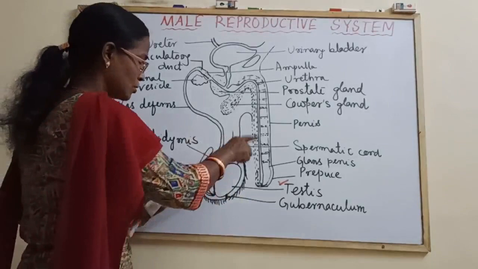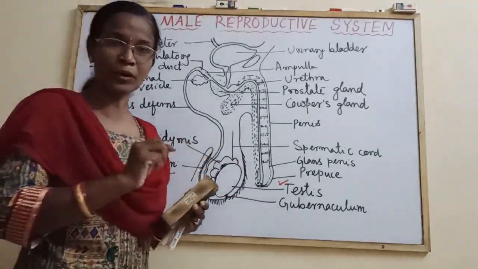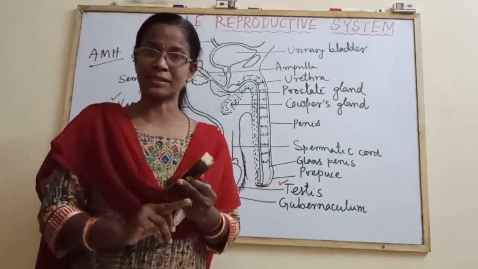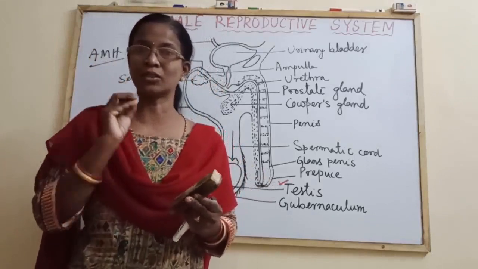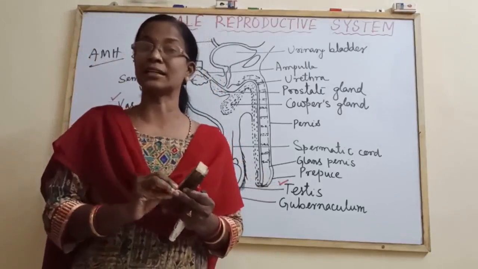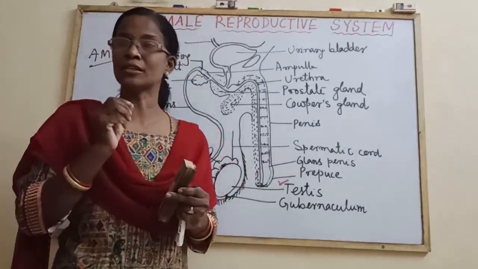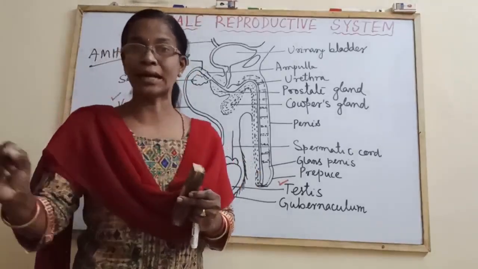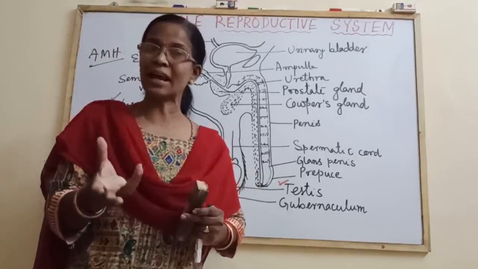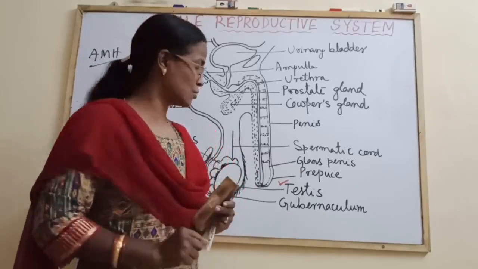So, this is all about the scrotum, and you have to write the important points, that is the pampiniform plexus, the cremasteric reflex, or it is also provided with the dartos muscle, and the inguinal hernia or the cryptorchidism. Underline them, so that they would be easily identified by the teachers while correcting.